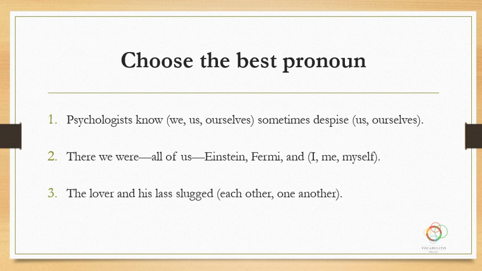Psychologists know we, us, or ourselves. Well, if you read only up to there, it sounds like psychologists know us. That would be okay. But in this case, we have a dependent clause. What they know is this information, that we sometimes despise, subject, verb. Who do we despise? We despise ourselves. Okay? Object there. Object, verb, there's subject.